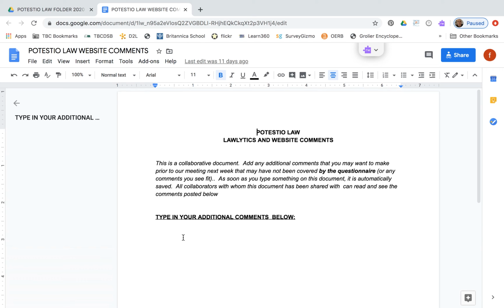This is a collaborative document. If you want to make notes or you want to share notes, here's the file to do that. You can just directly type in there and you'll see the person's name and you'll see the comment that they typed here. It's a collaborative, ongoing document for your use.